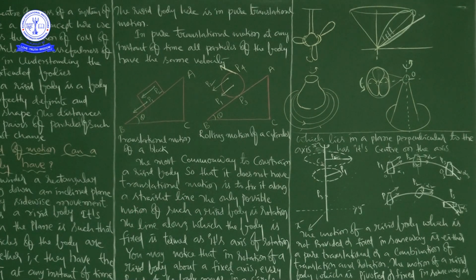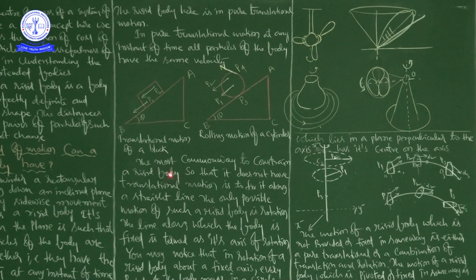It is complex to understand, so please concentrate seriously. If you see a bus tire when the bus is in motion, or a car tire when the car is in motion, that is the combination of rolling motion and translational motion.